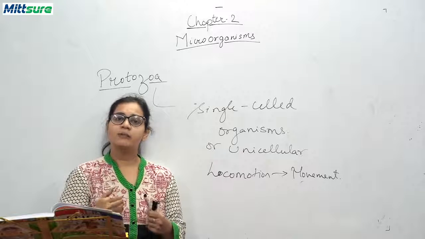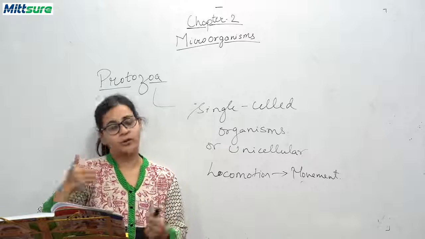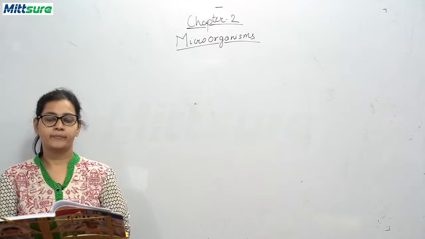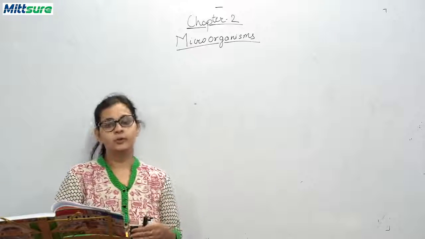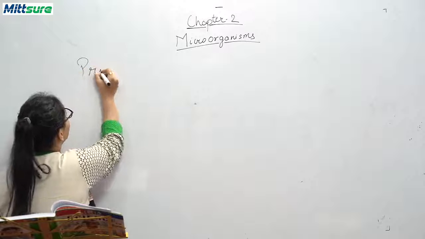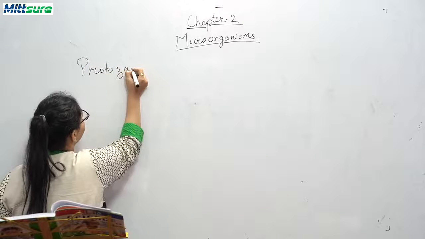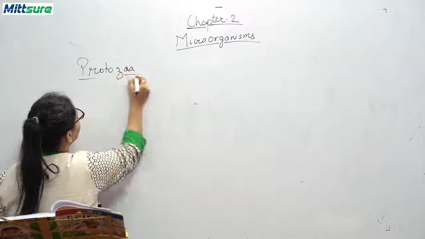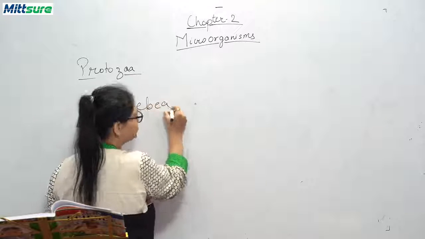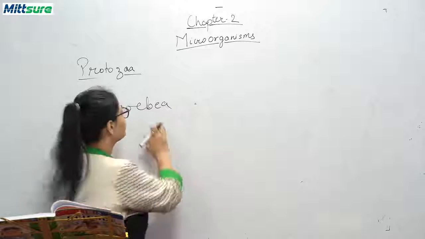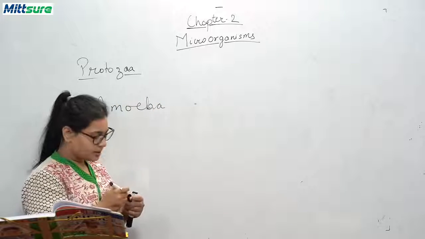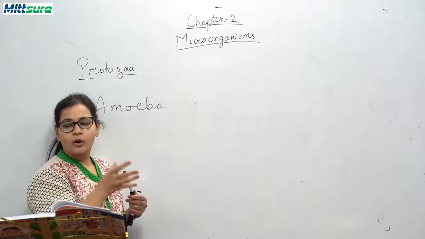Now, we will be discussing different types of protozoa. Let me write on the first heading, protozoa. The first type of protozoa we will be discussing is amoeba. Now, this amoeba is the simplest unicellular organism.